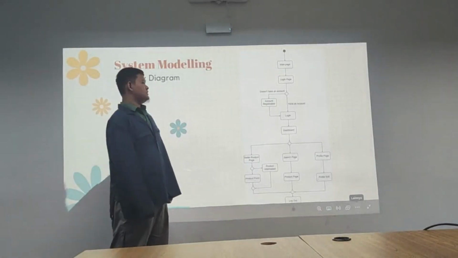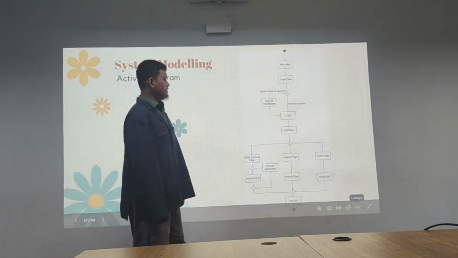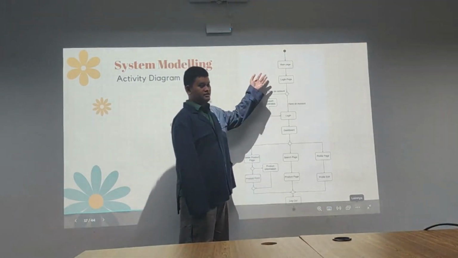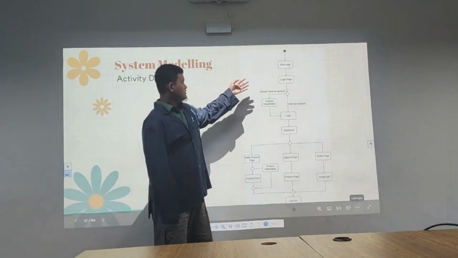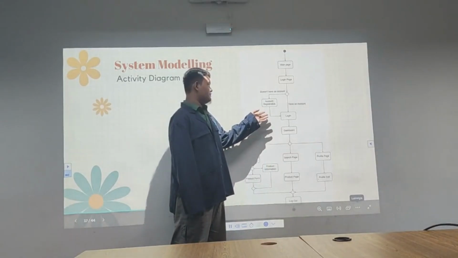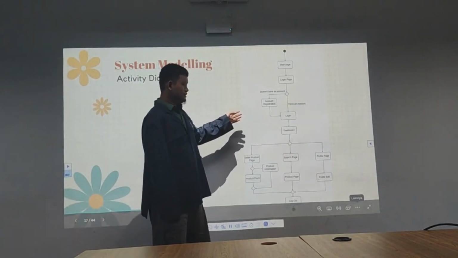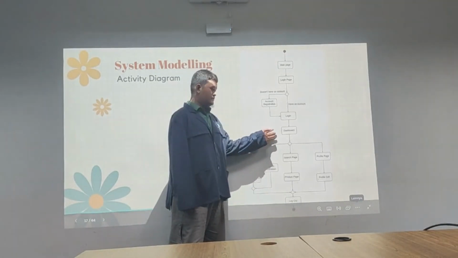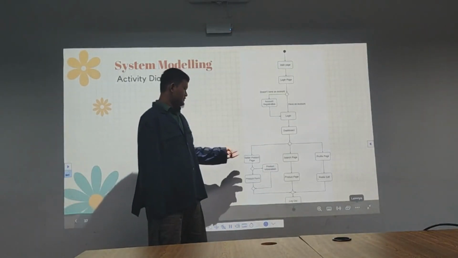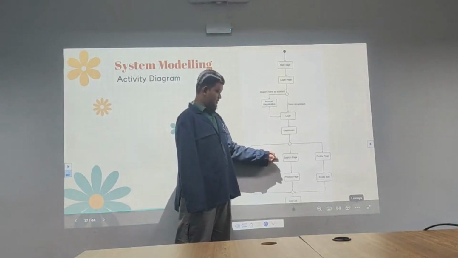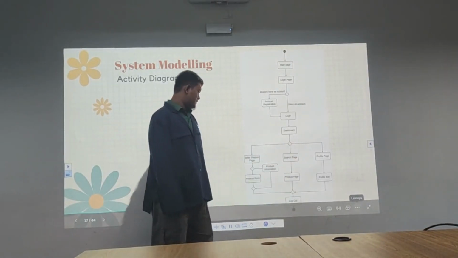Alright, for our system modeling, we have the activity diagram. The group of our users using our application starts on the main page. When the user gets to the login page, if the user has an account, they are going to log in, but if they don't, they need to register their account. If they are already logged in, they will be led to the dashboard where they see the customer or seller, their product page, search page, and profile page.